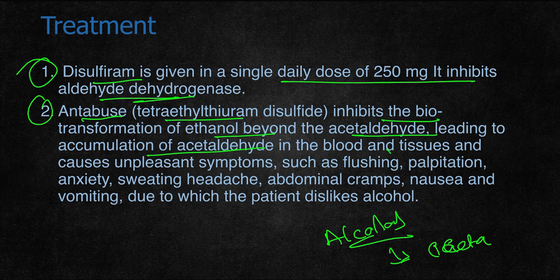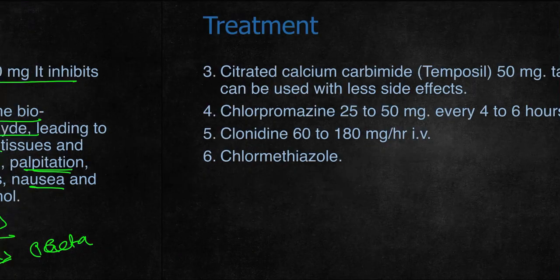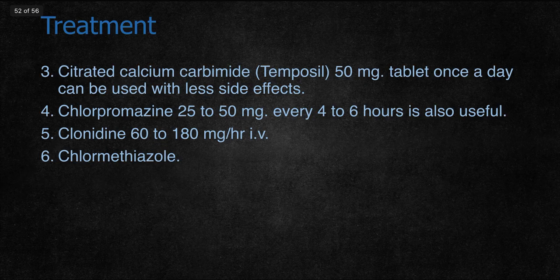So this accumulation causes unpleasant symptoms such as flushing, palpitation, anxiety, sweating, headache, abdominal cramps, nausea, vomiting, due to which the patient dislikes alcohol. So Antabuse is given to the person, and when the person consumes alcohol, he experiences some unpleasant symptoms. Because of that, he starts disliking alcohol and stops drinking. Then other treatment includes calcium carbimide 15 mg once a day, which has fewer side effects.